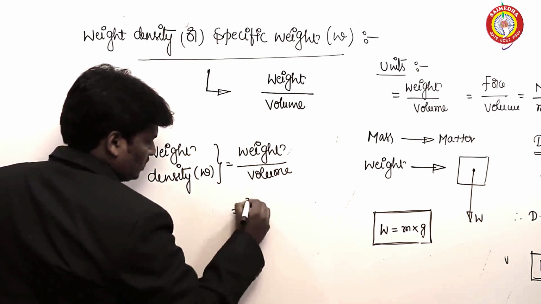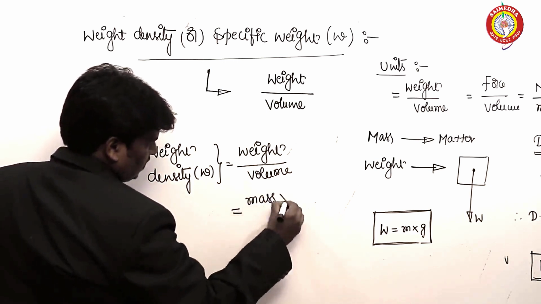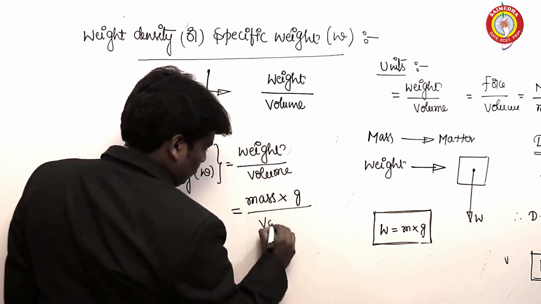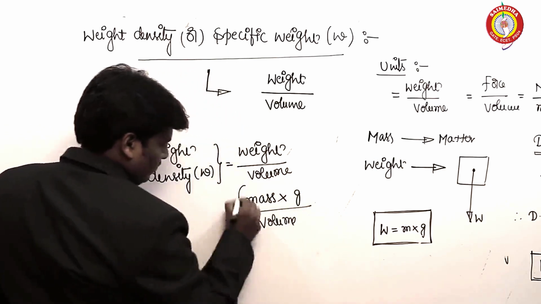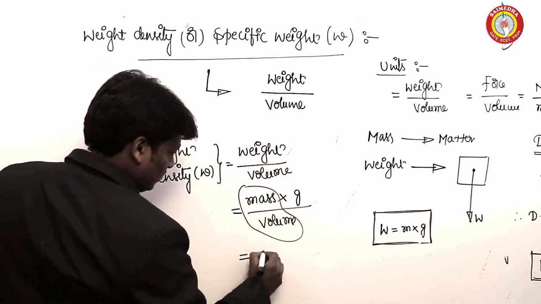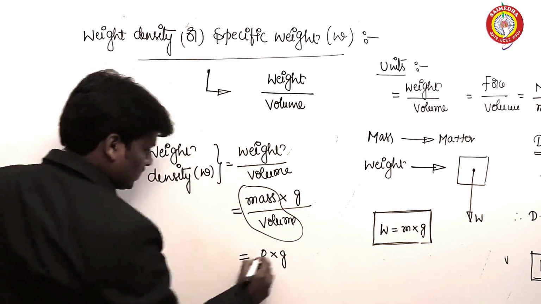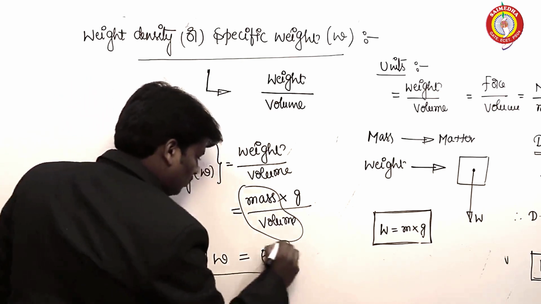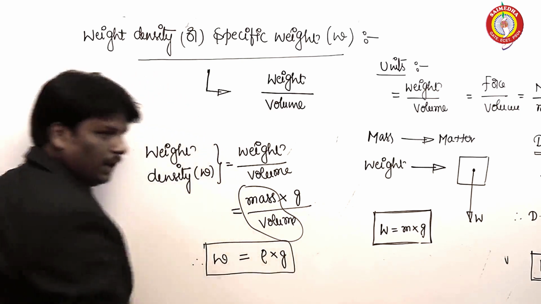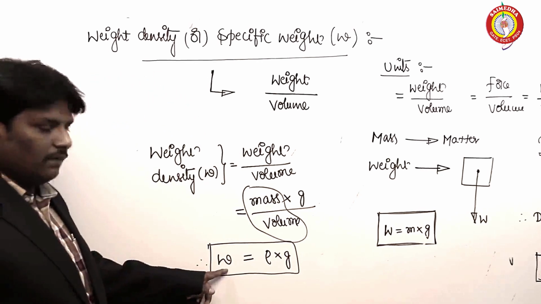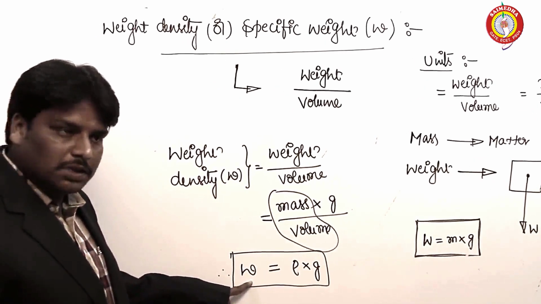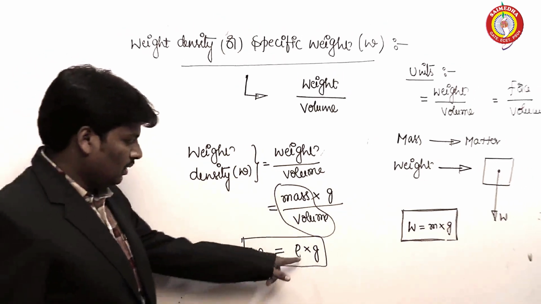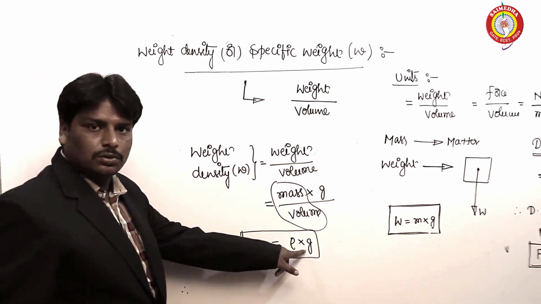But weight is equal to mass into acceleration due to gravity, by volume. But mass by volume, we already discussed, is mass density. Therefore, weight density is equal to mass density multiplied by acceleration due to gravity. Another important relation we need to learn: weight density is equal to mass density multiplied by acceleration due to gravity.